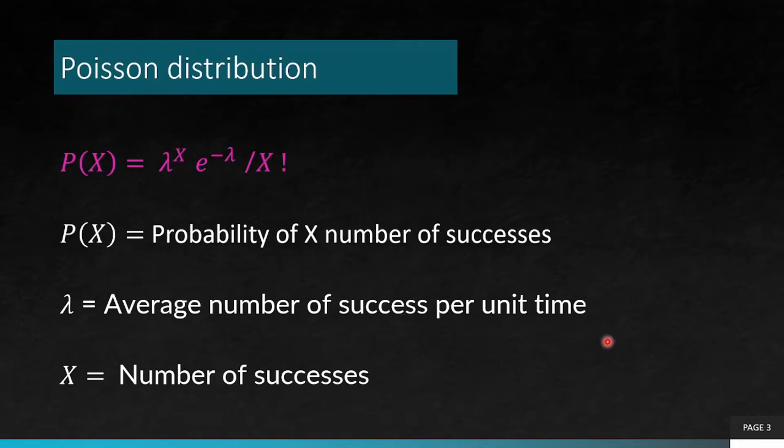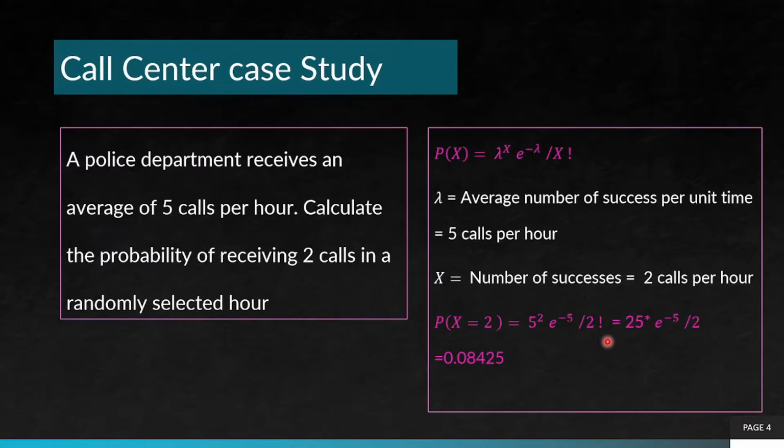So the probability of x number of successes is given by lambda to the power x, e to the power minus lambda, divided by x factorial, where the probability of x number of successes is denoted by P(x), lambda is the average number of successes per unit time, and x is the number of successes.